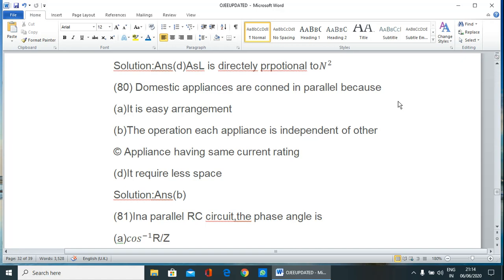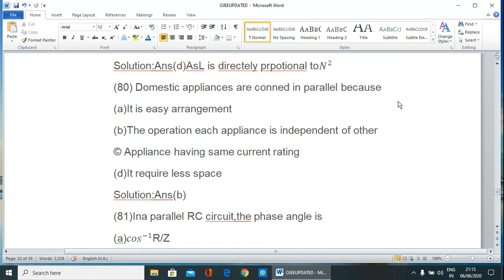We already know that in series connection the current is the same, and in parallel connection the voltage is the same. If we connect all appliances in series, the current to all appliances will be the same, which is not possible because your washing machine will operate at only 5 to 6 ampere current, whereas your AC will operate at 15 ampere current. Therefore, it is not possible to connect in series.